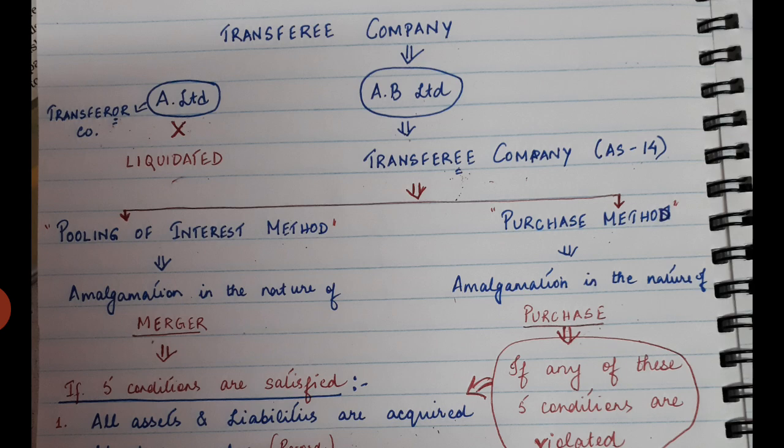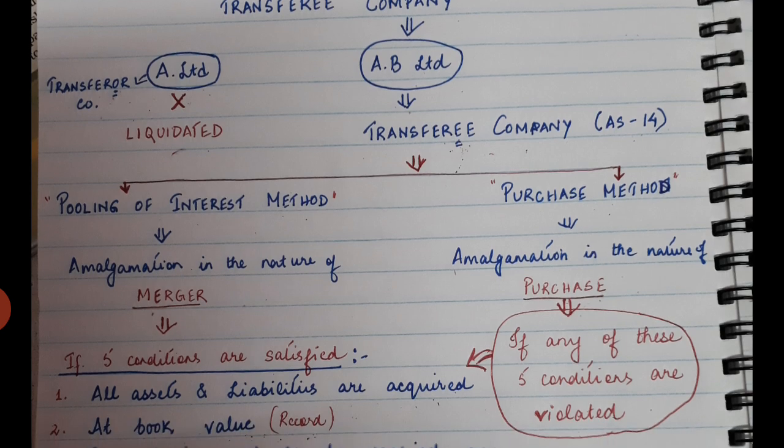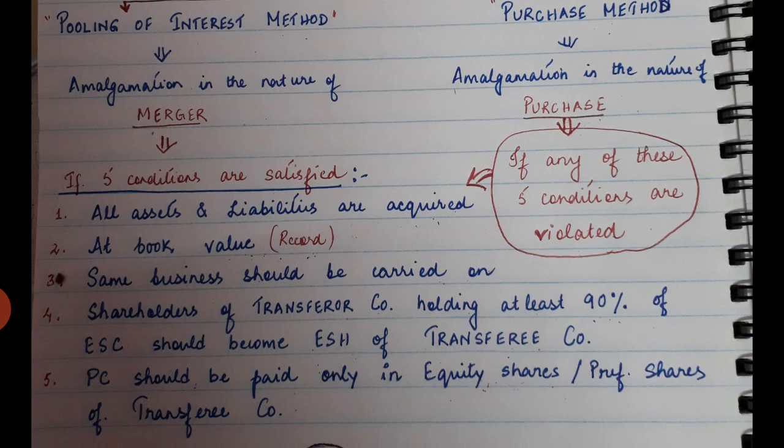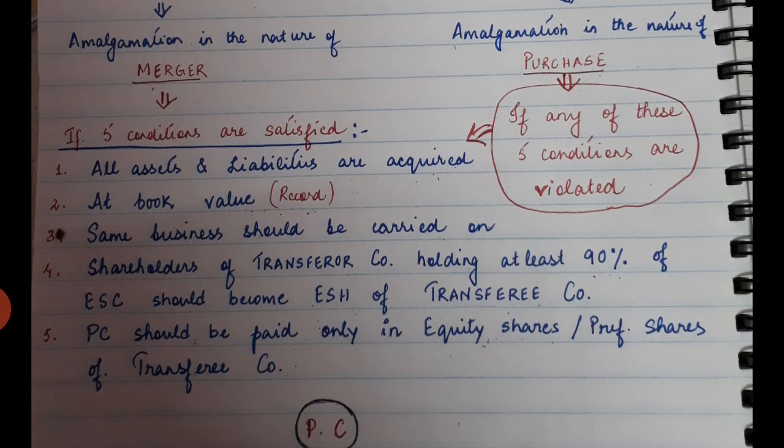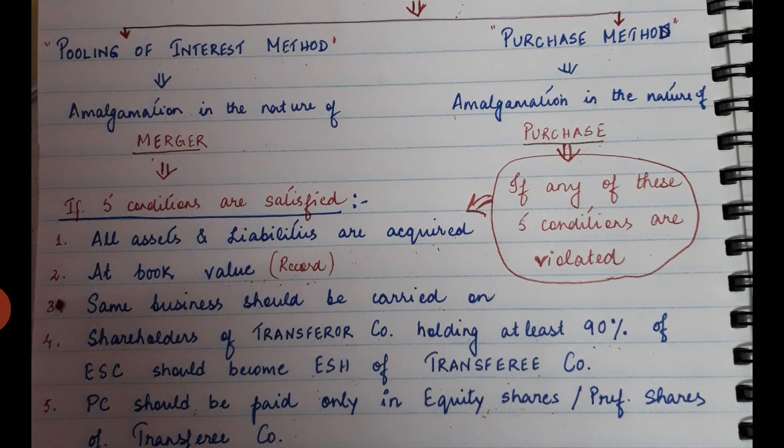In that case, what will you do? Herein comes the role of the 5 conditions. If in the question it is not mentioned whether you will be applying pooling of interest method or purchase method, or they have not said whether it is in the nature of merger or purchase, then you will have to see whether these 5 conditions related to merger have been satisfied or not.